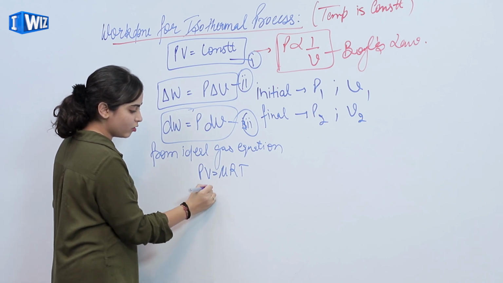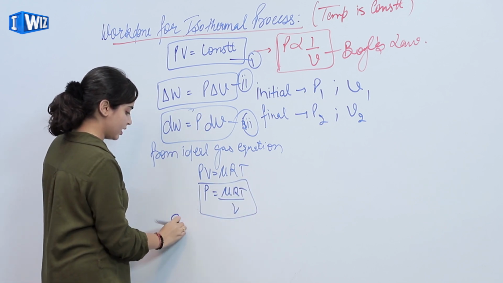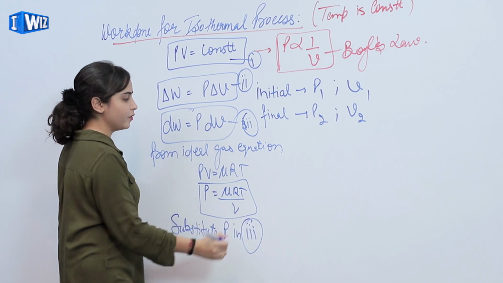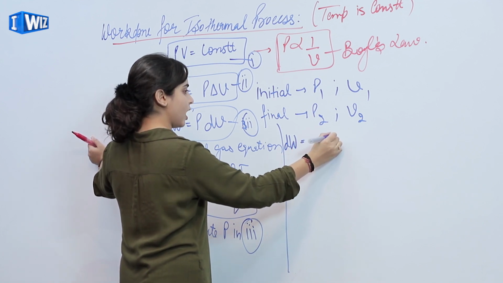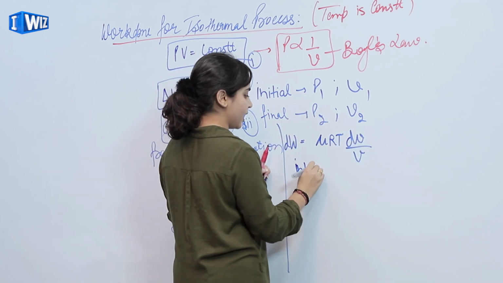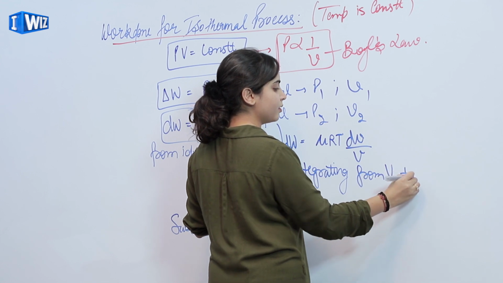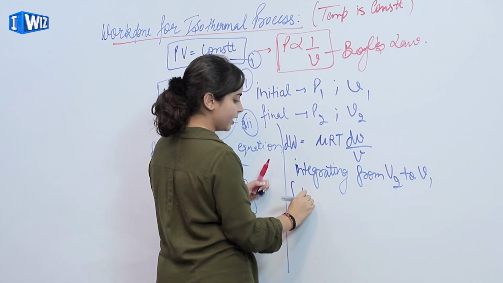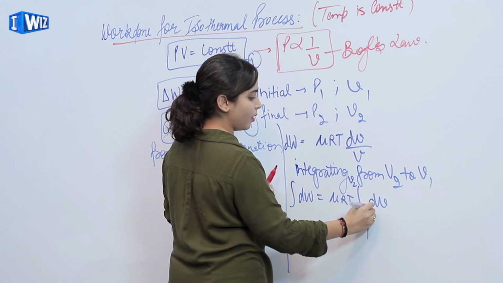So substituting the value of P, that is mu RT upon V, in equation 3, we get dW equals mu RT dV upon V. Now integrating both sides from V1 to V2, where V1 is the initial condition and V2 is the final condition. So integrating dW, with mu RT constant, we get the integral from V1 to V2 of dV upon V.